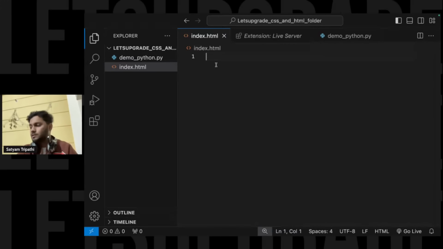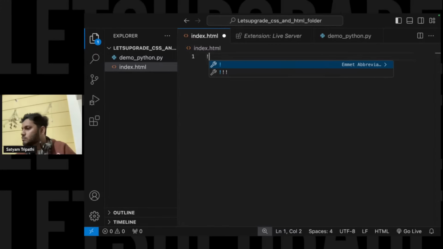Now, let me just show you one thing. You just have to use this symbol, right? Yes, a mobile... the video will obviously play on mobile, but for code you are going to need a system.